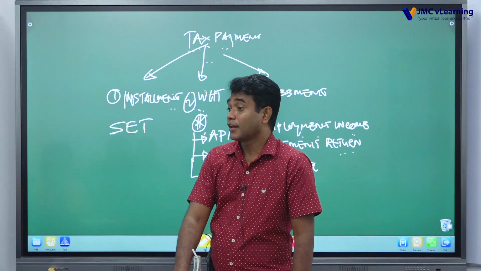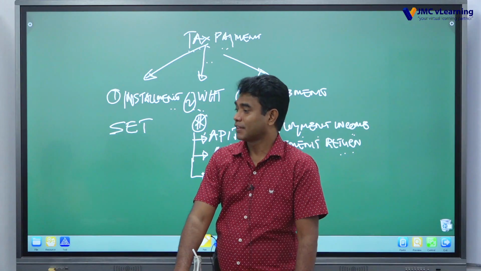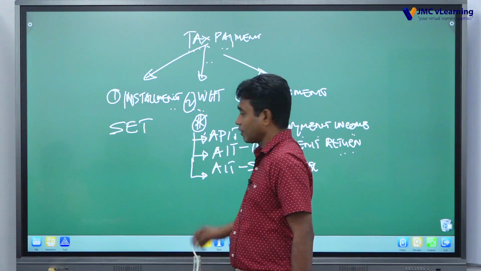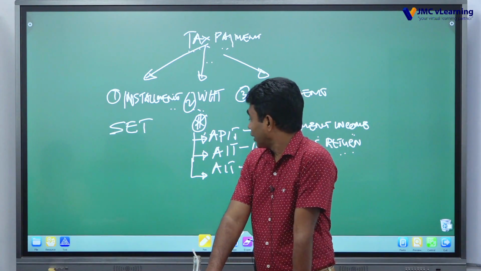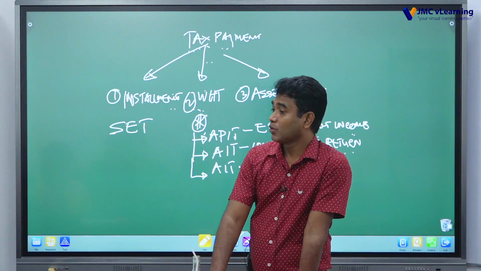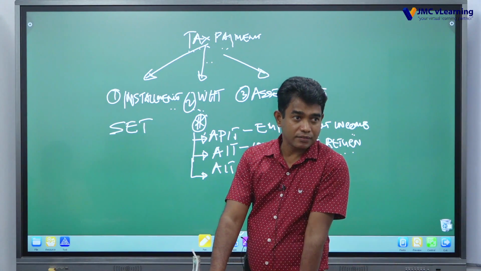The other is in the case of a person making any payment to a non-resident person. That is also covered here. When any Sri Lankan or resident person makes any payment to a non-resident person, he is supposed to deduct withholding tax.